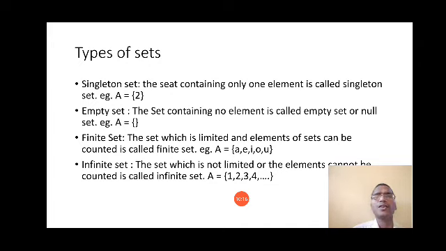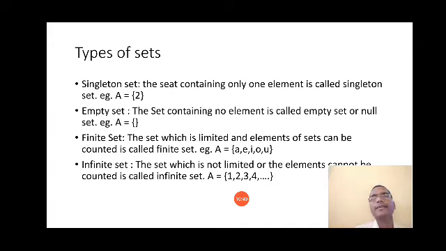The first type is the singleton set. As the name already suggests, single means there should be only a single element in the set. Those sets in which only one element is there are called singleton sets.